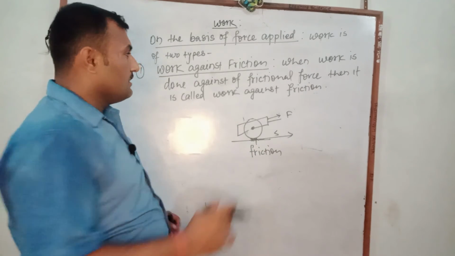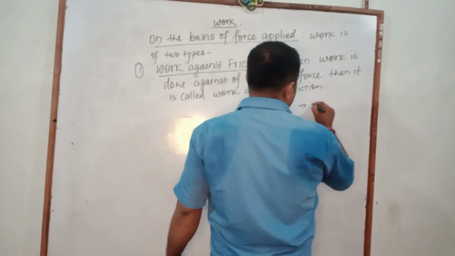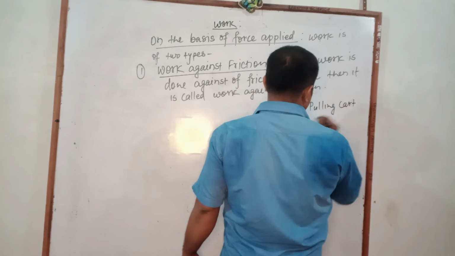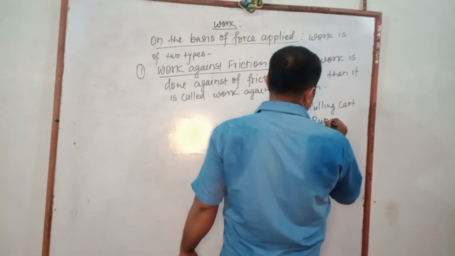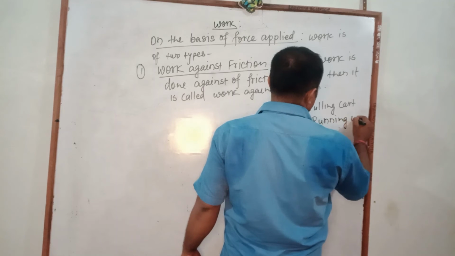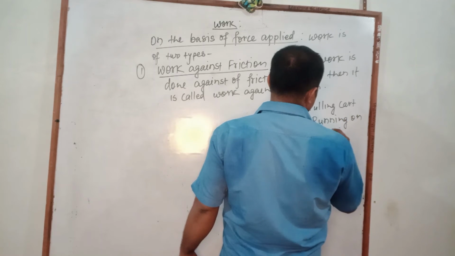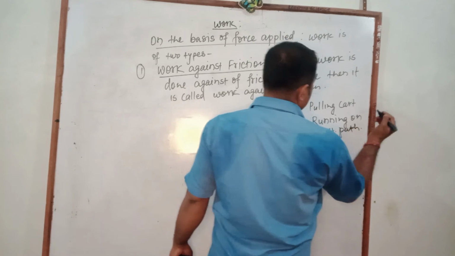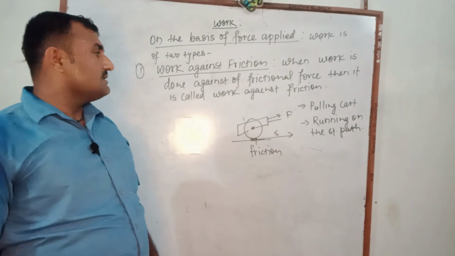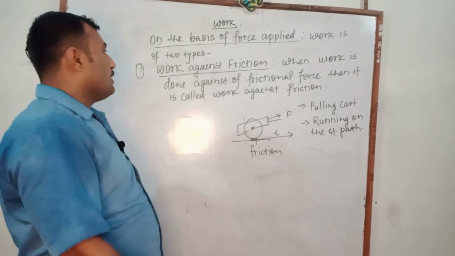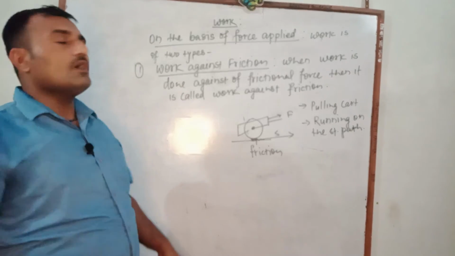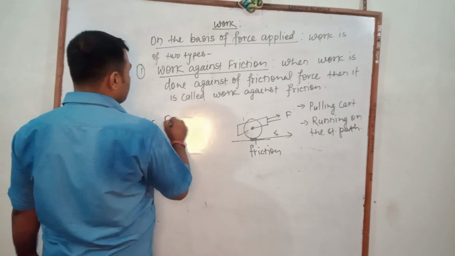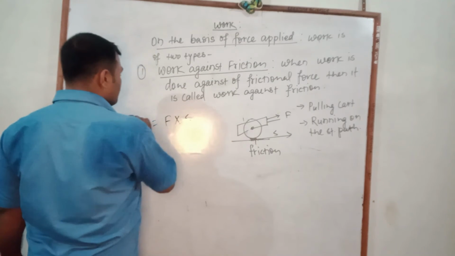Or running on a straight path, such types of examples of work are against friction, therefore called work against friction. In that case, W can simply be calculated by F into S.